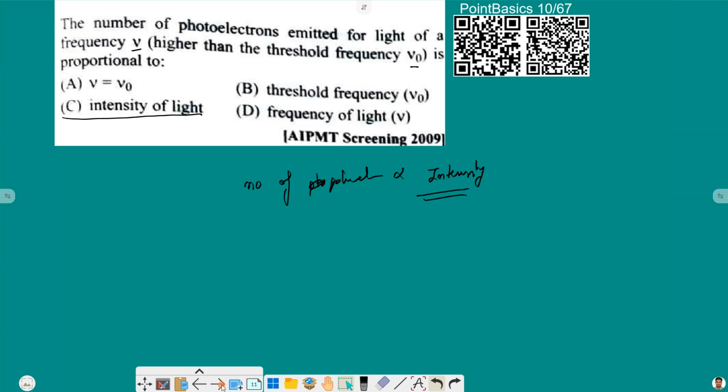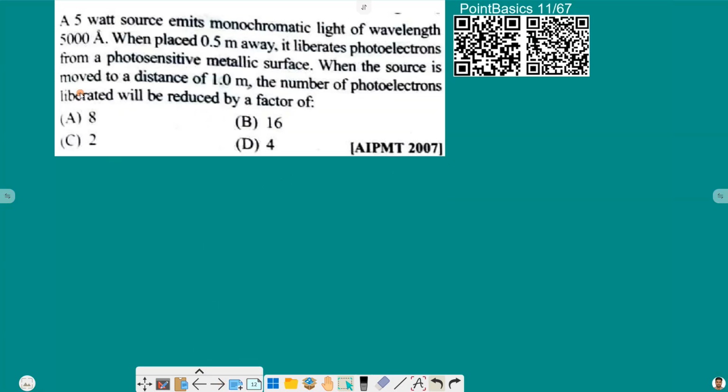Let us move ahead. A 5-watt source emits monochromatic light of wavelength 5000 angstrom. When placed 0.5 meter away, it liberates photoelectrons from a photosensitive metallic surface. When the source is moved to a distance of 1 meter, the number of photoelectrons liberated will be reduced by what factor? So here we have power 5 watt, wavelength 5000 angstrom, and it is placed 0.5 meter away.